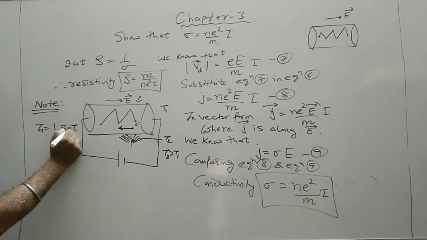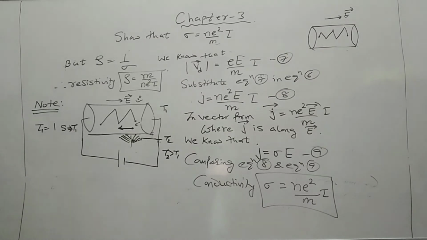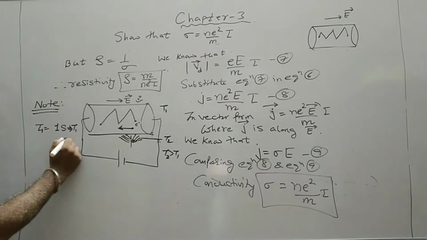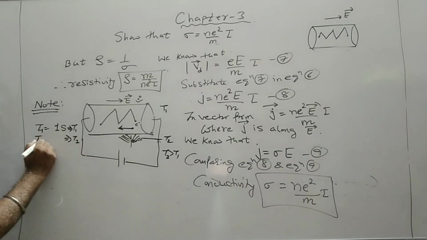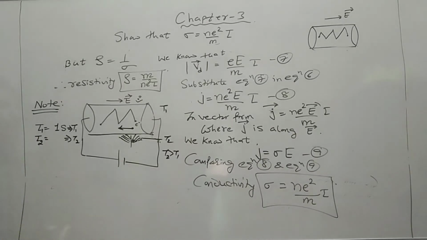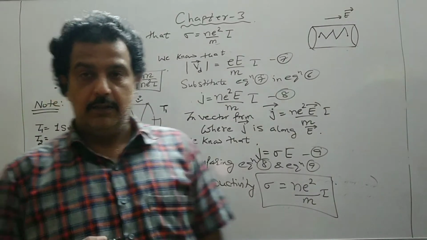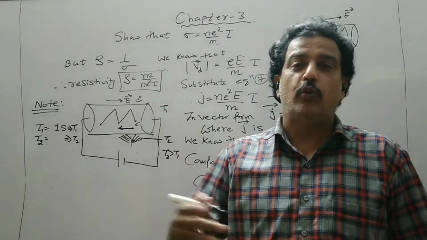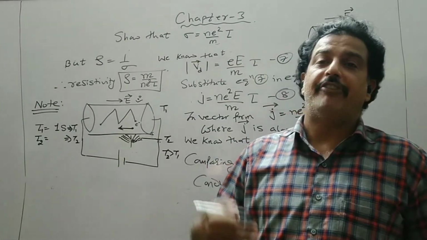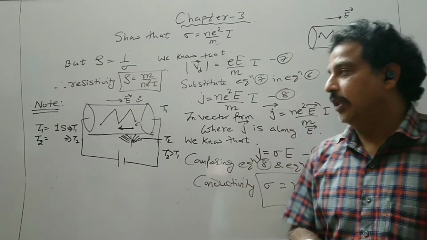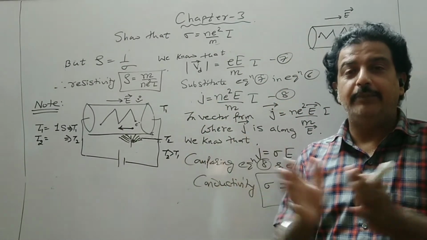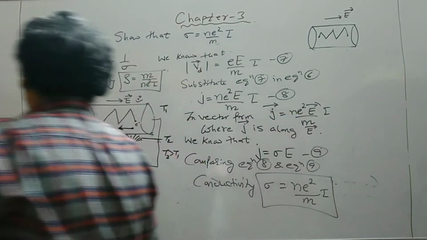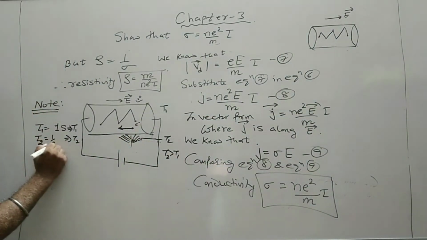So this electron was accelerating for 1 second, or it was not colliding before 1 second. Then as temperature becomes T2, it accelerated faster or it starts moving faster. As a result, it will collide faster as compared to the earlier case. So that time interval between the two consecutive collisions will decrease, say it becomes half second.